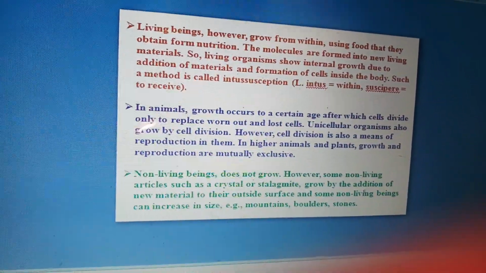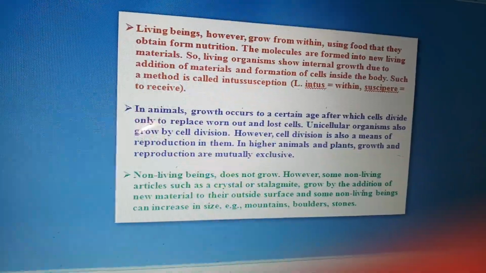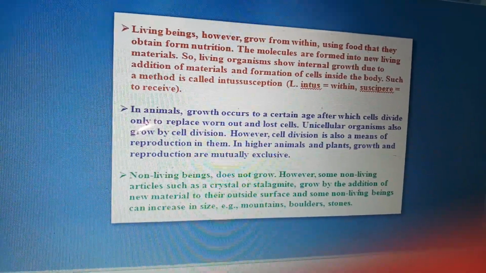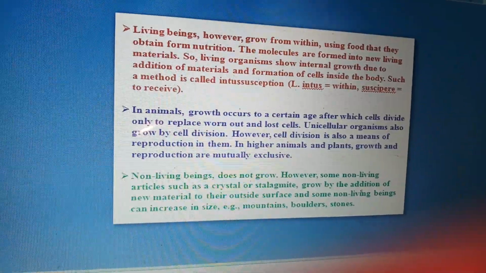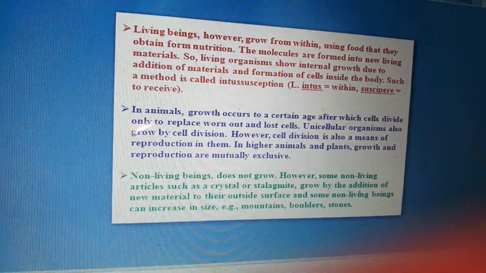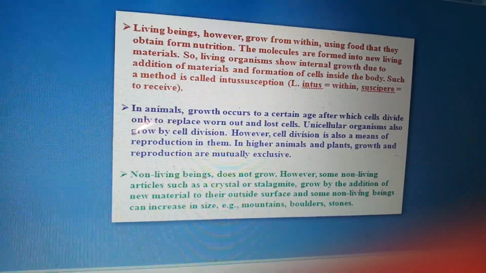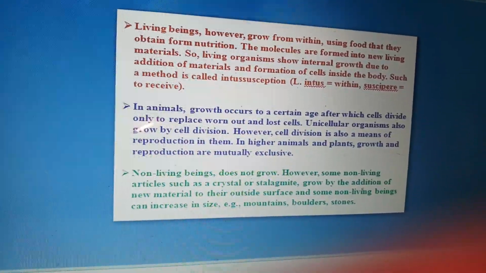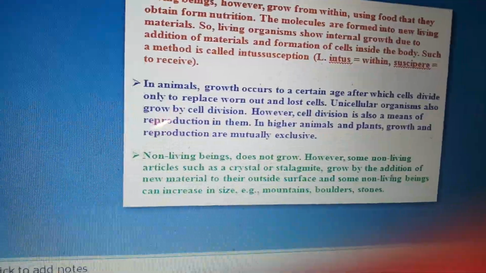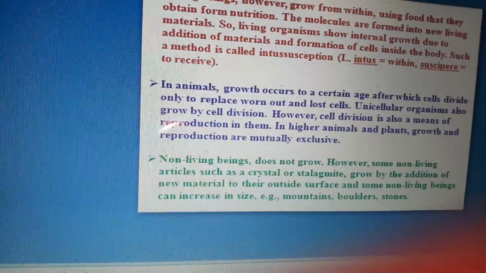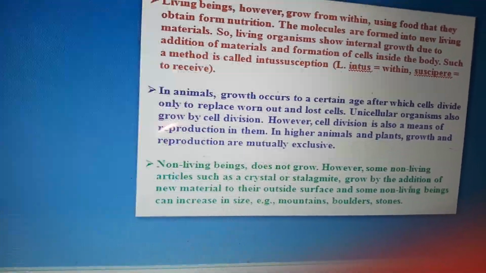Now we can see further that living beings grow from within using food that they obtain from nutrition. The molecules are formed into new living materials. So living organisms show internal growth due to addition of materials and formation of cells inside the body.